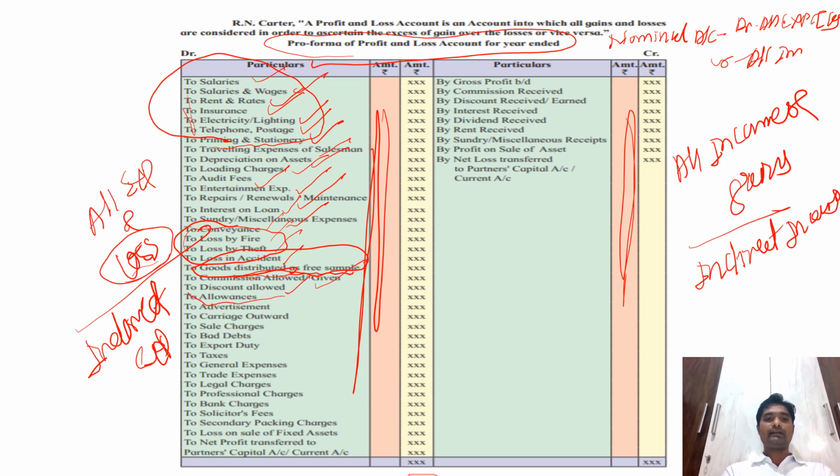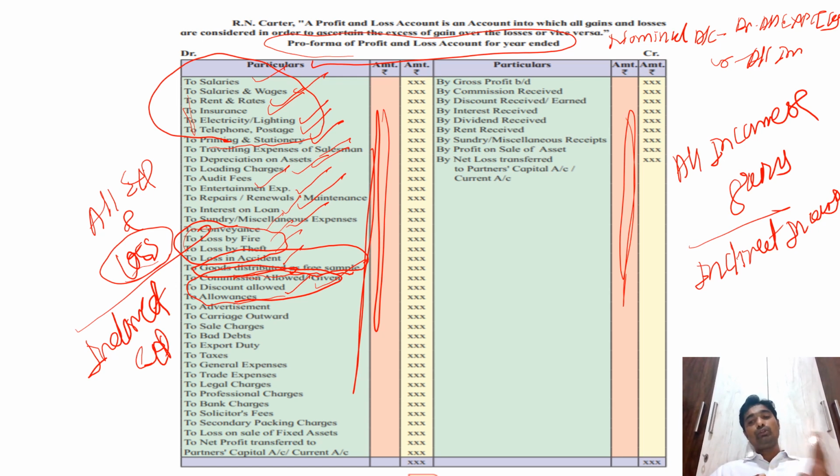Now, discount and commission are given on both sides of your trial balance, so do not get confused. If it is given on the debit side of the trial balance, it should be taken on the profit and loss account debit side.